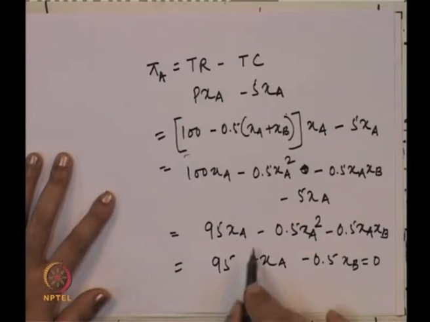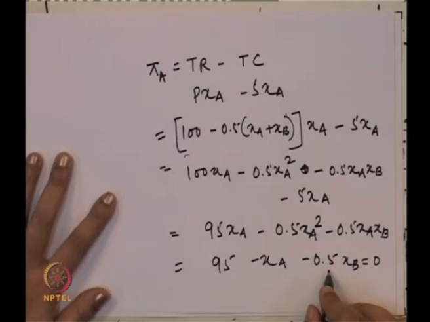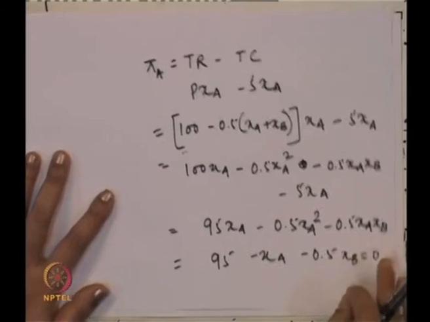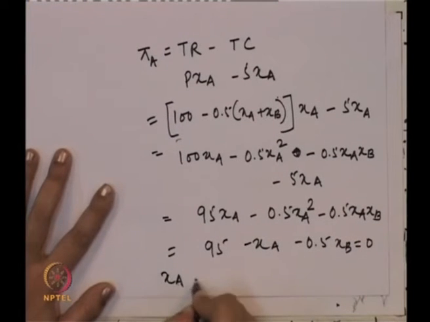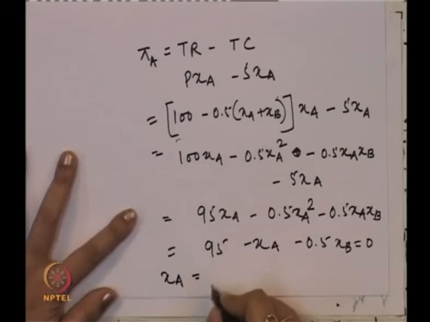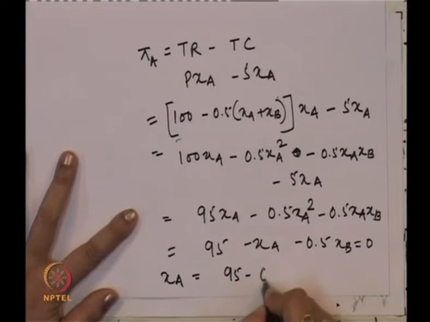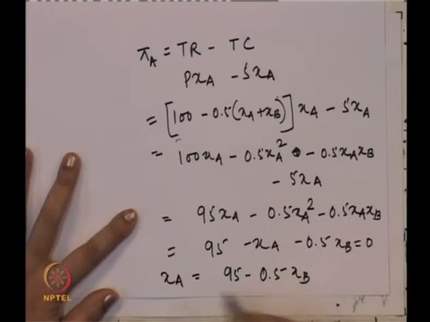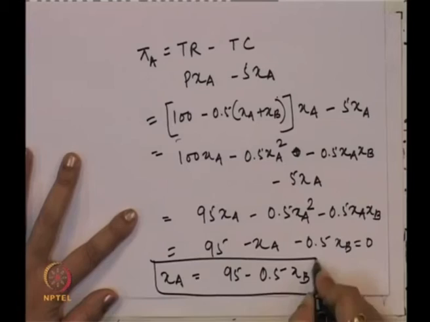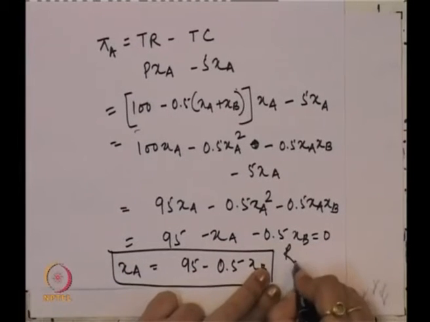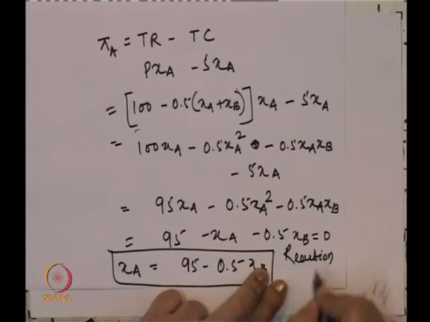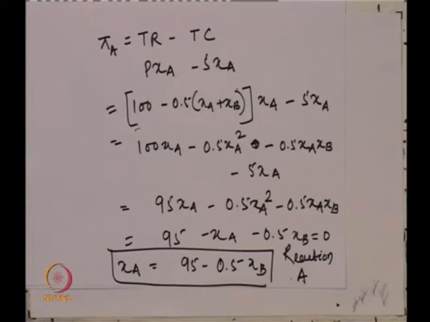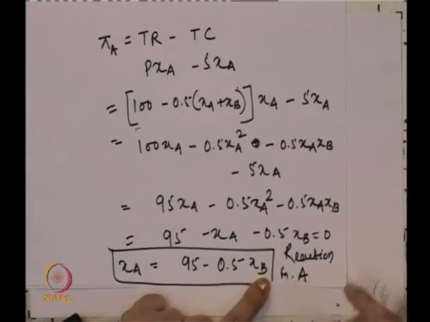So, this is 95, this comes to x A, this comes to 0.5 x B. If you simplify this in terms of x A, this comes as 95 minus 0.5 x B, and what is this, x A in terms of x B? This is the reaction function of A.